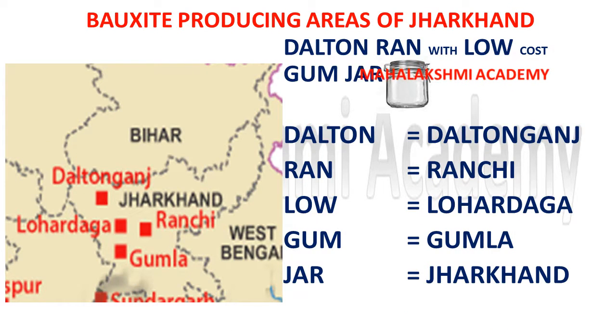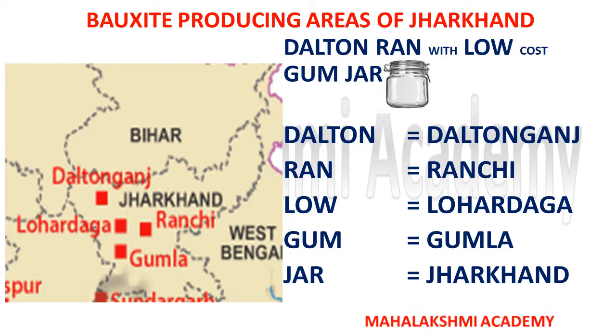Now we move into the region of Jharkhand, where you can find four regions. This is how we can learn these four regions. The short trick is Dalton run. Dalton is the name of a person. Dalton is a thief and he ran with low cost gum jar. The jar had gum in it, and because he is a thief, he took that gum with him.